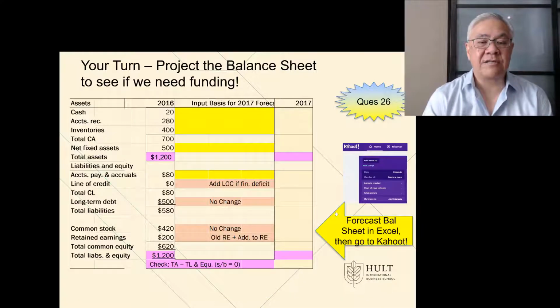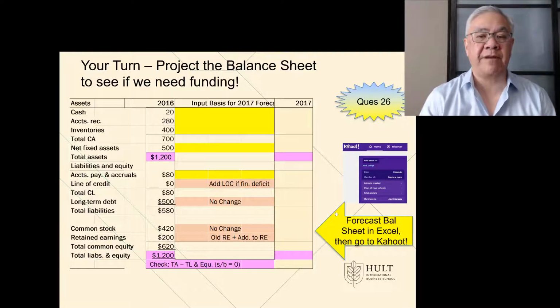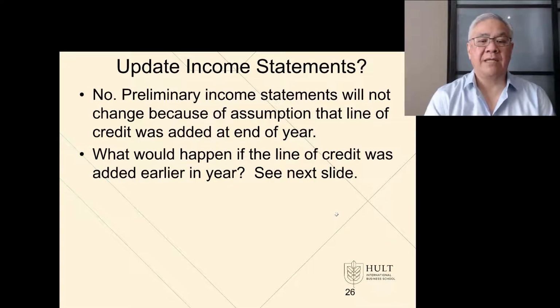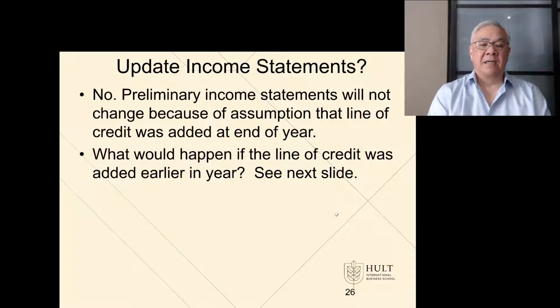So that completes this exercise, which is we projected the balance sheet, which gave us a forecast of whether we're short or excess in cash. The answer is we're short in cash, which means based on our financing policy, we're going to create and draw on our line of credit and borrow the necessary $59. Would we update the income statements?